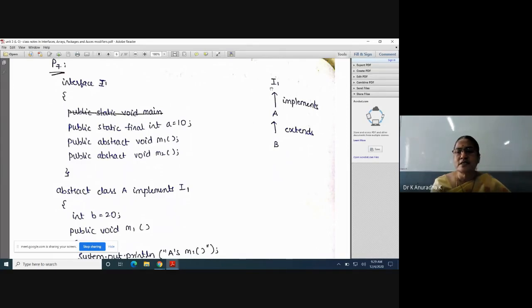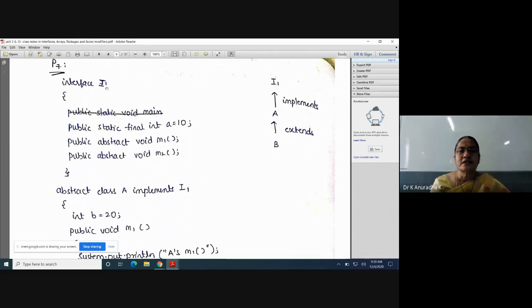See here, if you see this hierarchy, I1 is an interface, A is an abstract class, and B is a class, means a concrete class. We can see all the three containers. So here A is an abstract class because A is not providing implementations to all the abstract methods of this interface. That's why the class A must be declared as abstract. For abstract classes, we need to take one class which extends the abstract class, and in this class we will provide the implementations to the abstract methods of this abstract class A. If you understand this hierarchy, writing the program takes 1 minute.